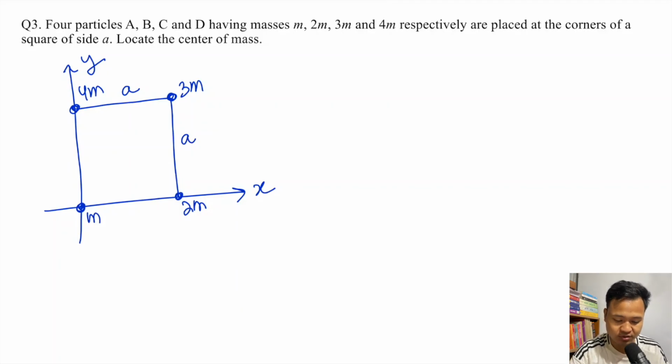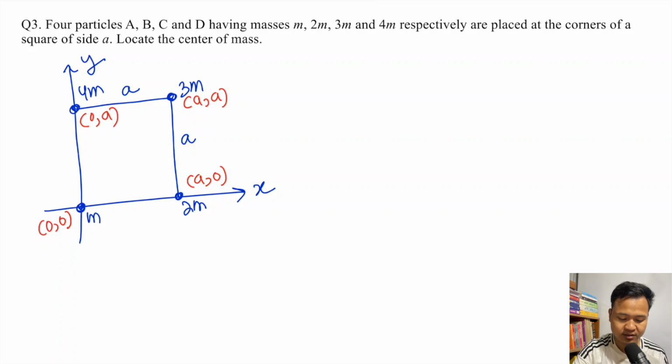Now the coordinates. The mass m is at 0,0. Taking the side as a, 2m is at a,0, 3m is at a,a, and 4m is at 0,a. So here is a,a. Then what is xcom, the x component of the center of mass?